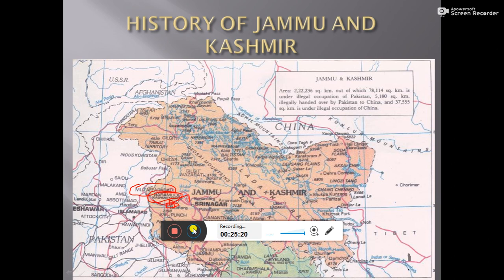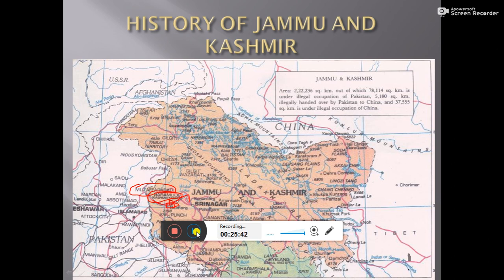So at last, as he had no way, Raja Hari Singh signed the letter of joining with India, and V.P. Menon brought it to Delhi.